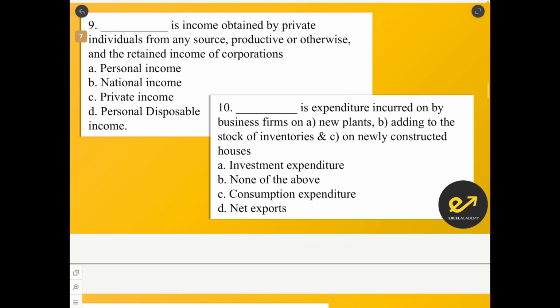Question number 9. Dash is income obtained by private individuals from any source, productive or otherwise, and retained income of corporations. So this is called the private income.